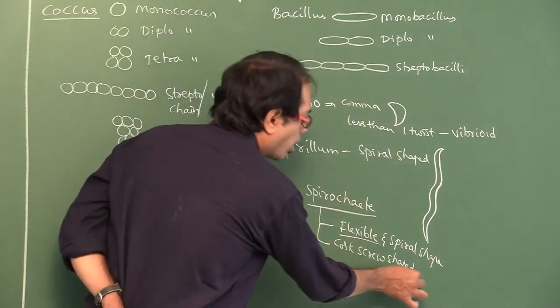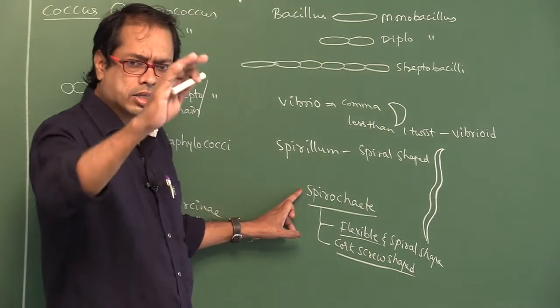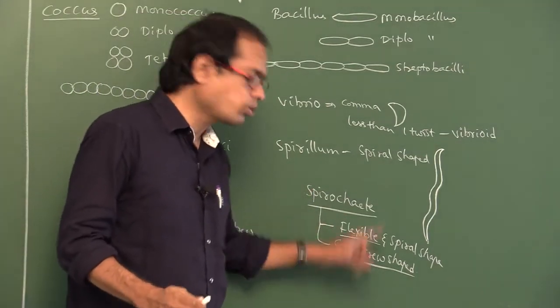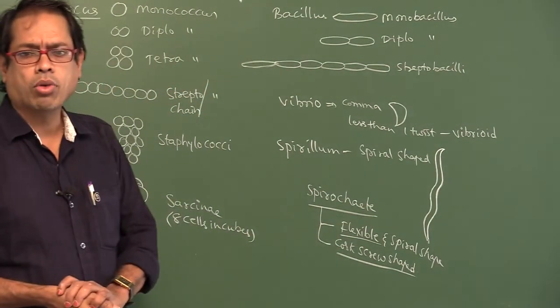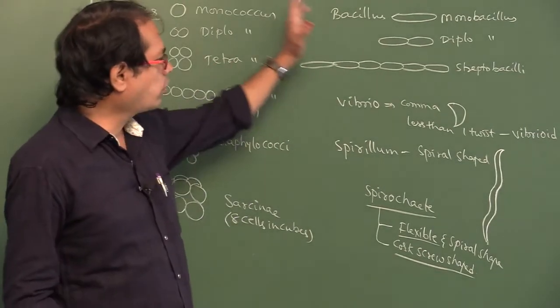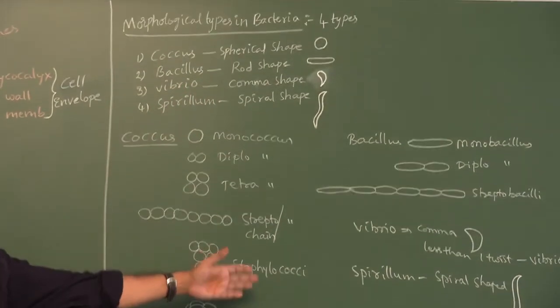Spirochete means spiral shaped which is flexible and corkscrew shaped. So number of morphological types in bacteria means 4. These are the 4 types of bacteria. Okay, please note down all these points, my dear students.